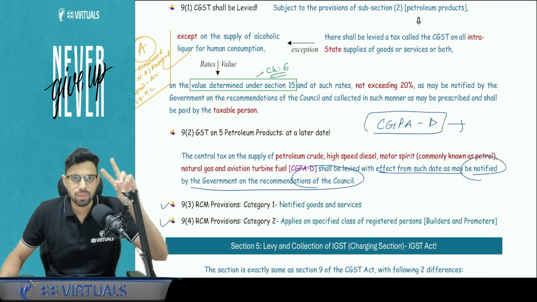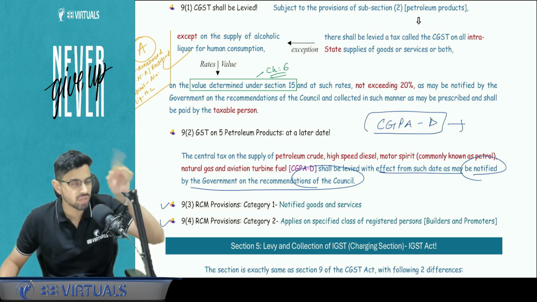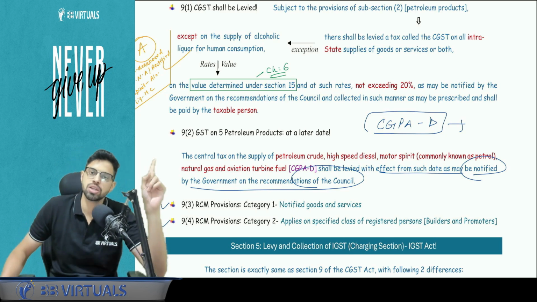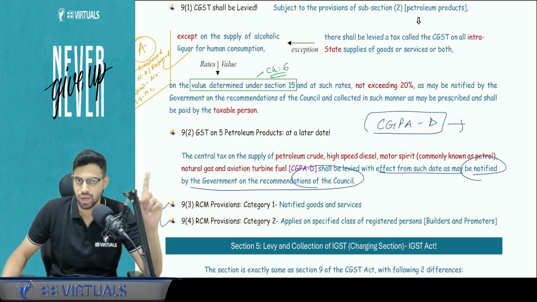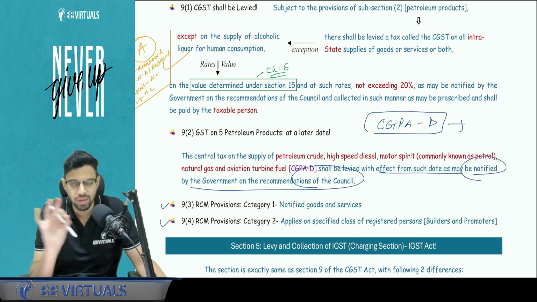So two non-taxable supplies with respect to goods in our GST law is first alcoholic liquor for human consumption, that is actually excluded from the definition of GST itself under the definitions clause, article 366 of the Constitution of India, and second is the 5 petroleum products that is given in 9.2. The short form is CGPAD. So the score is very bad. You can learn this code name.